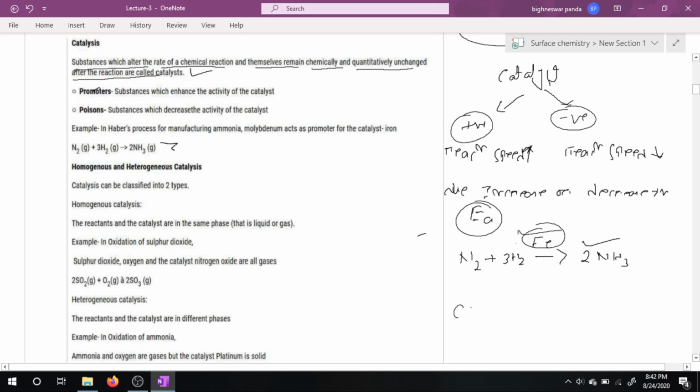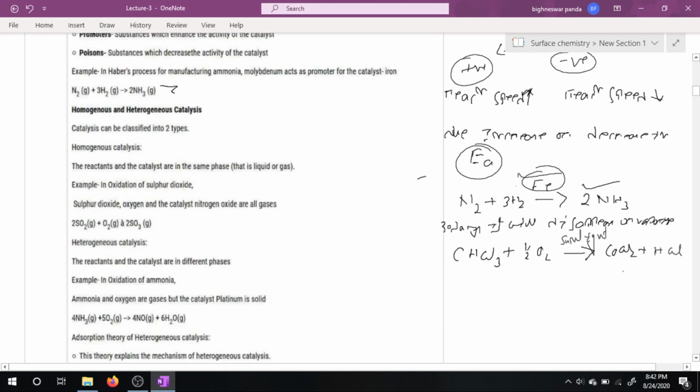If we store chloroform in a bottle, within a few days or 30 days, it will disappear or vaporize. Why? Chloroform reacts with oxygen to give COCl2 and HCl in the presence of sunlight.